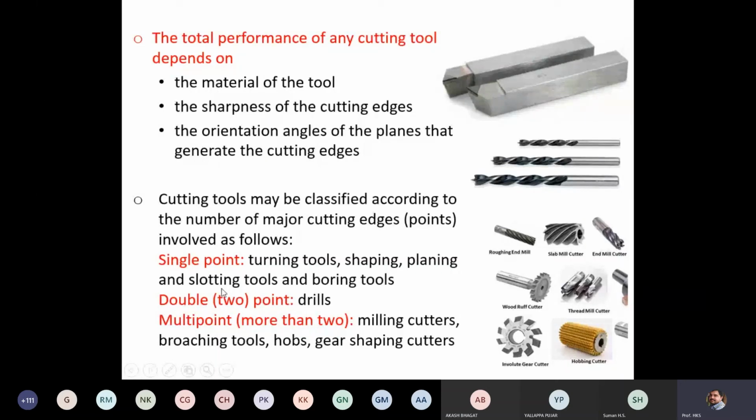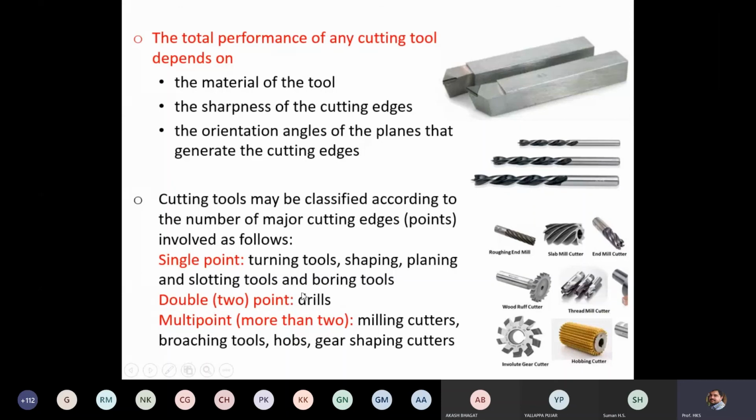Next, double point. Examples of double point cutting tools are drill bits. These are the drill bits. These drill bits are used in a drilling machine to drill holes in a component. If you want to drill a hole, we make use of drill bits.